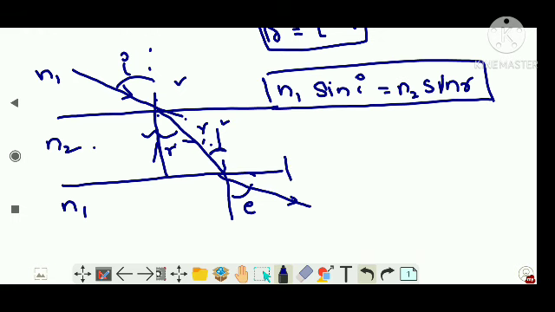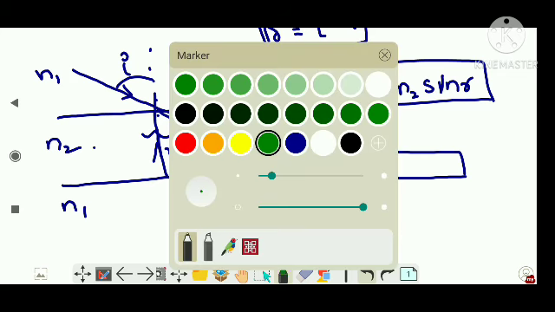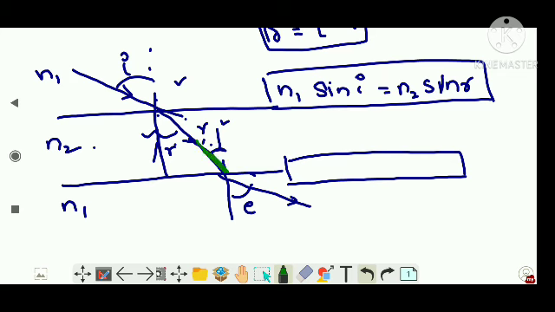Now for this interface, after one refraction, this ray which you see here, let's take another color, this ray which has come becomes the incident ray for this interface, right?